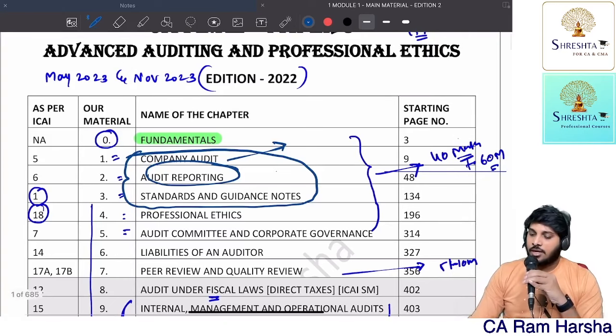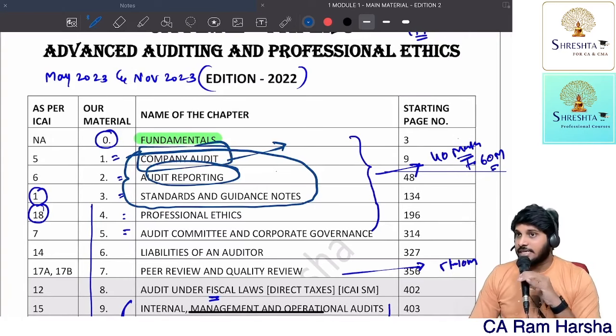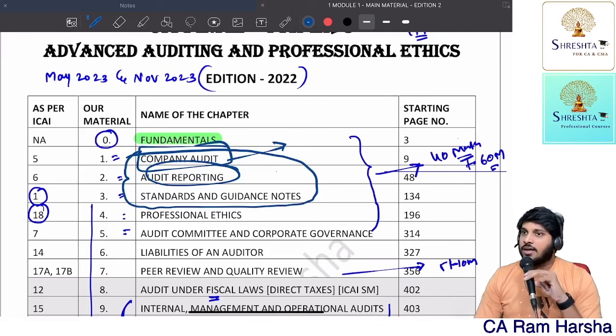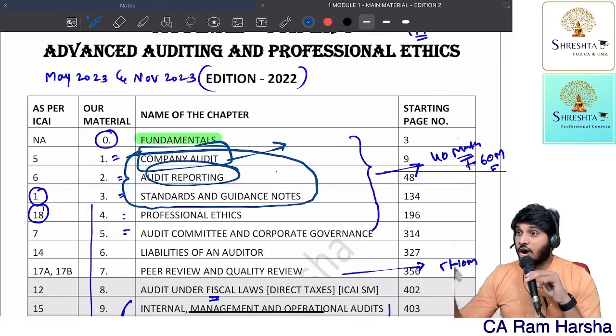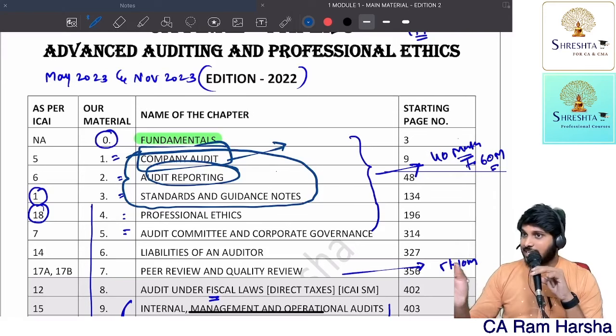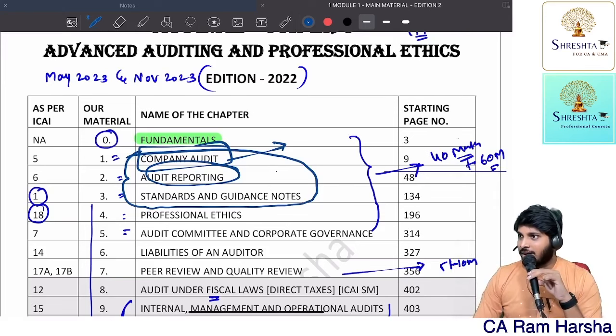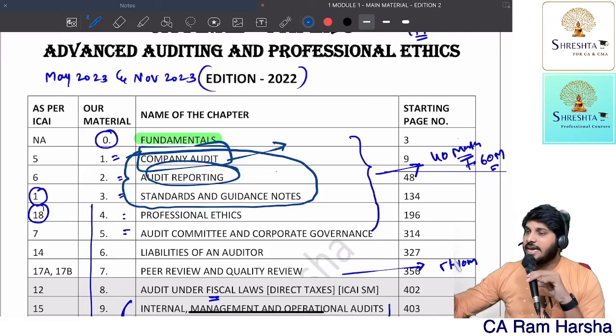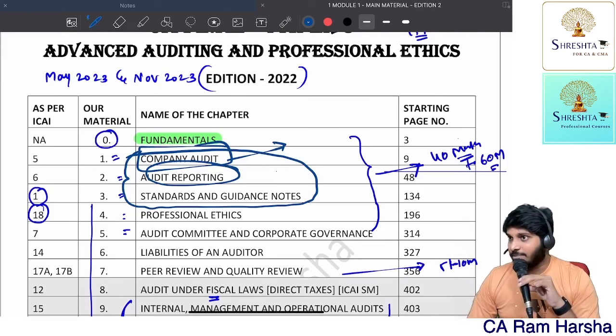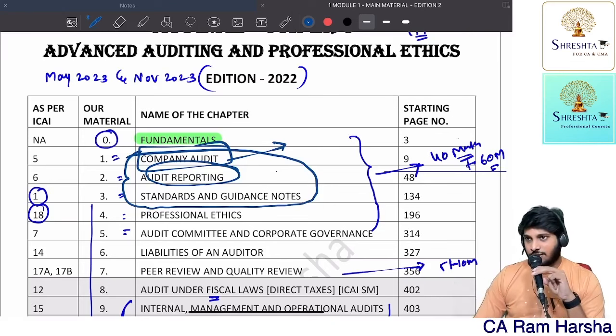Then further, company audit is there, right? In the company audit of the ICA book, they even covered the concept of company accounts, like section 129, 129A, corporate social responsibility, NFRA, all these provisions. This is nothing but the CA Inter company law 9th chapter, the accounts chapter.